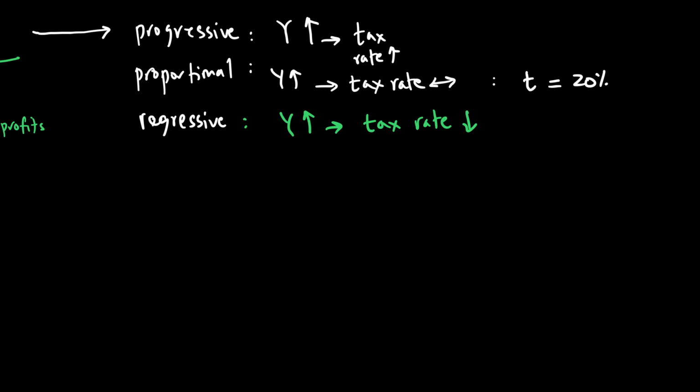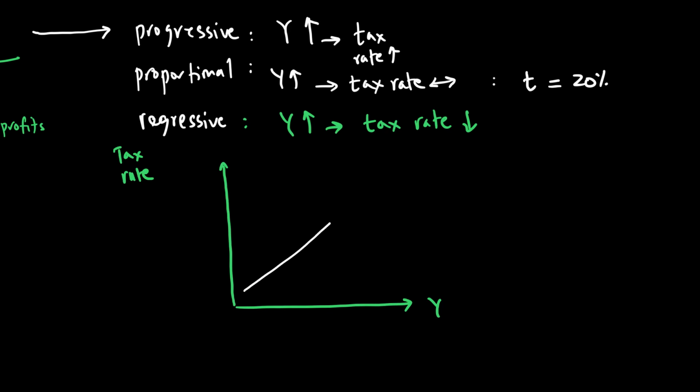So if I want to draw a diagram for income and tax rate, on my x-axis I have income, on my y-axis I have tax rate. It seems to be the case that with progressive taxes, as income goes up, the tax rate goes up. So the line would be like this. This is my progressive tax rate.